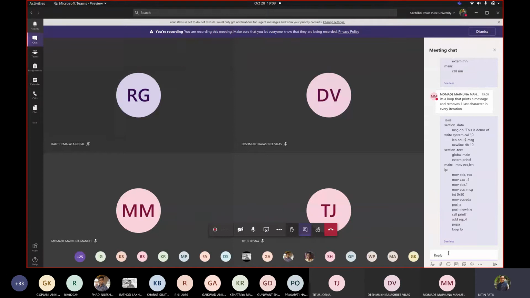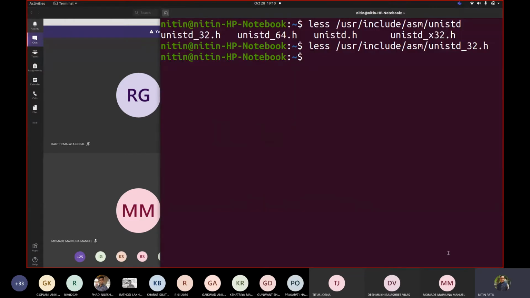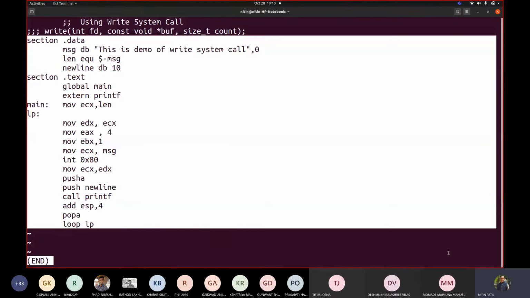So this is the code I added. Maimuna wrote, it's a loop that prints a message and removes one last character in every iteration. Very good. Now how is this controlled? Who is controlling this? Okay, so for that purpose, I will go to my code.